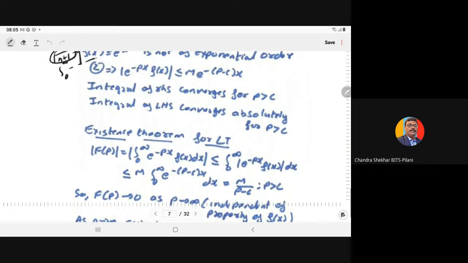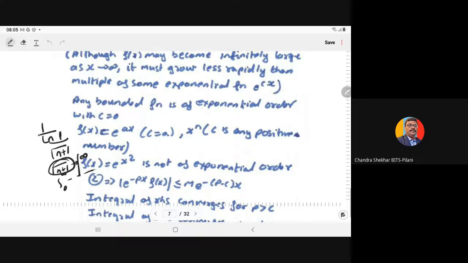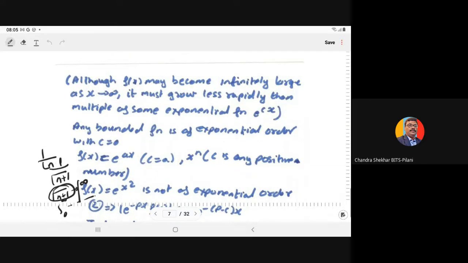So we say the function is of exponential order. Although f(x) may become infinitely large as x tends to infinity, it must grow less rapidly than a multiple of some exponential function e to the power cx.